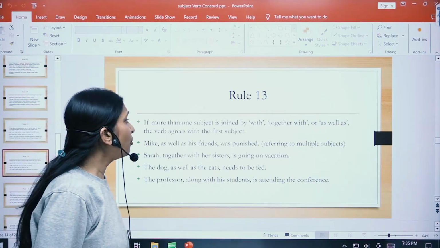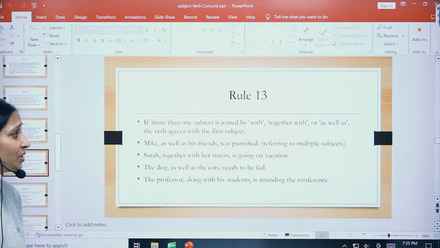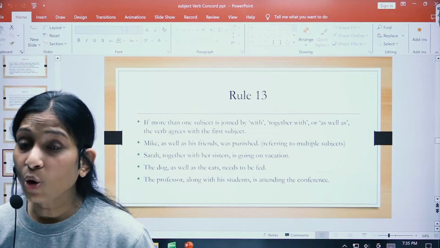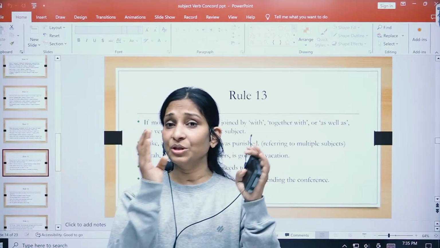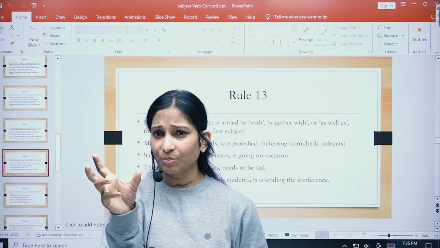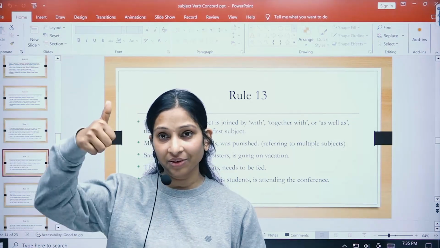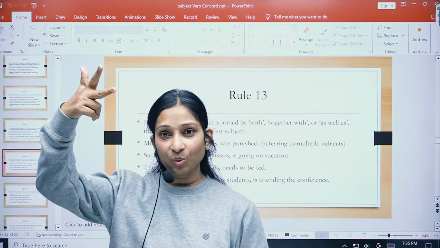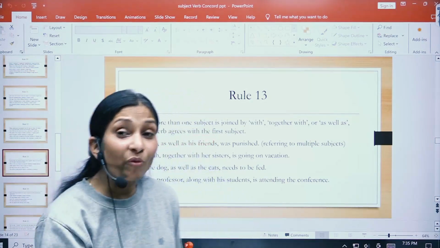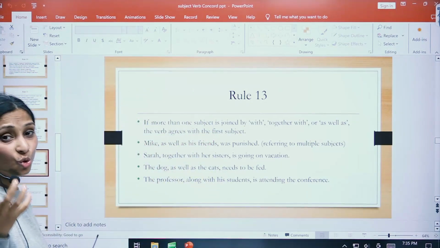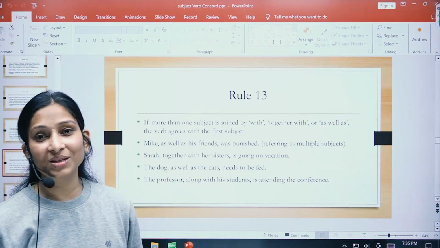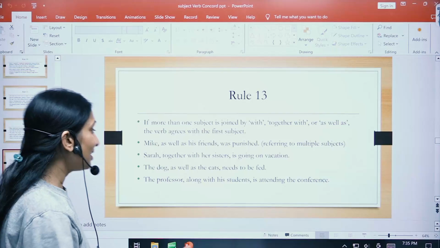Rule number 13. If more than one subject is joined with together with, as well as, the verb agrees with the first subject. Children, it is very common when we have two subjects, subject number 1 and subject number 2, right? We join those two subjects using a few phrases like with, along with, together with, as well as, no less than. So when we use such phrases to join two subjects, the verb will always be according to the first subject, right? Let us see a few examples.